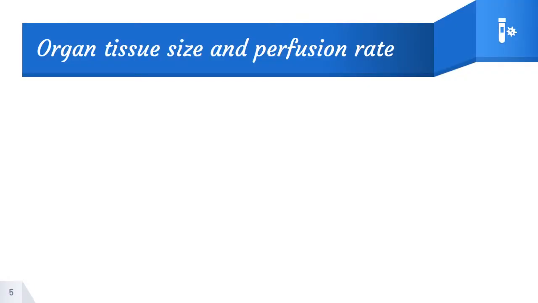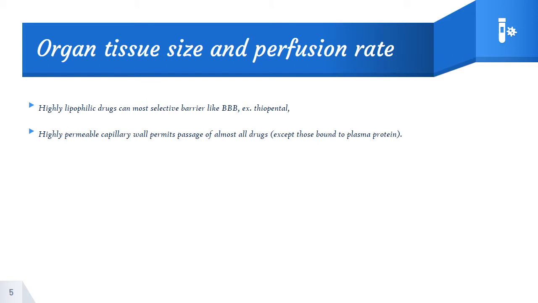Next, regarding organ tissue perfusion rate, a highly lipophilic drug can selectively cross the blood-brain barrier. Example is thiopental. And highly permeable capillary walls permit passage of almost all drugs except those bound to plasma protein. A drug bound to plasma protein cannot cross over due to its size, whereas all highly permeable or lipophilic drugs can easily cross through the cell wall membrane.